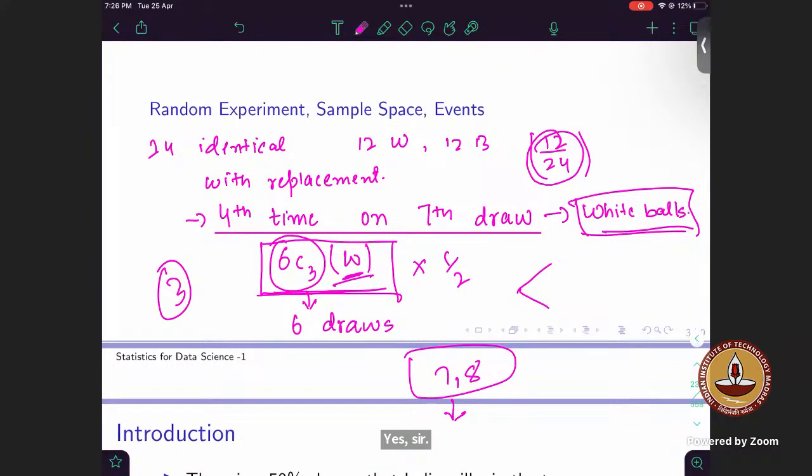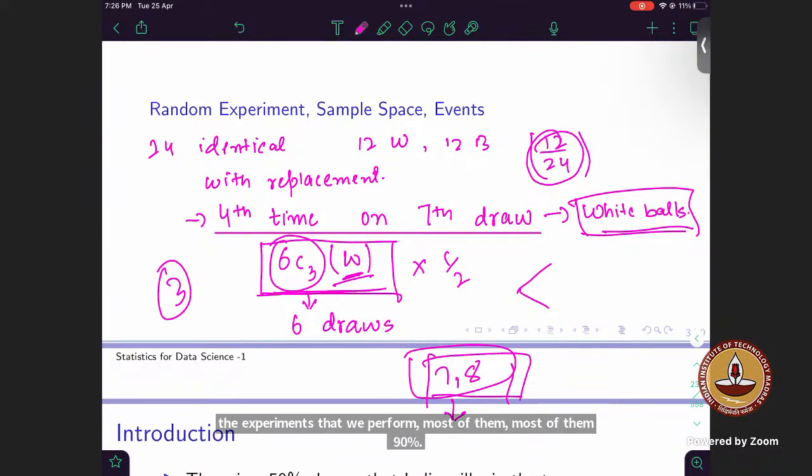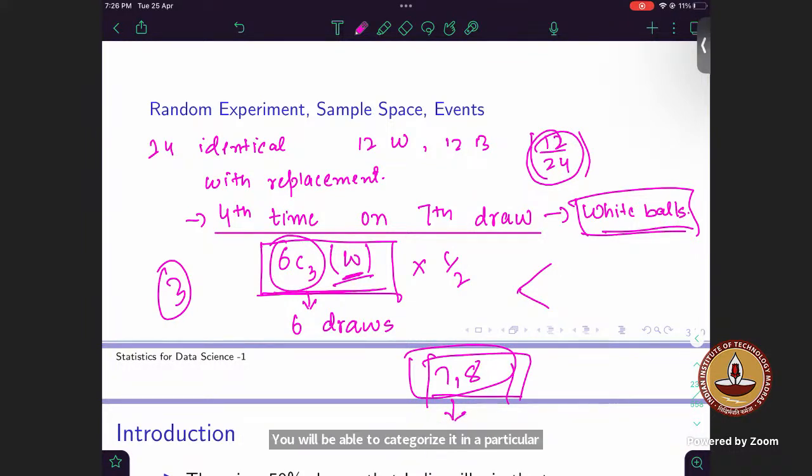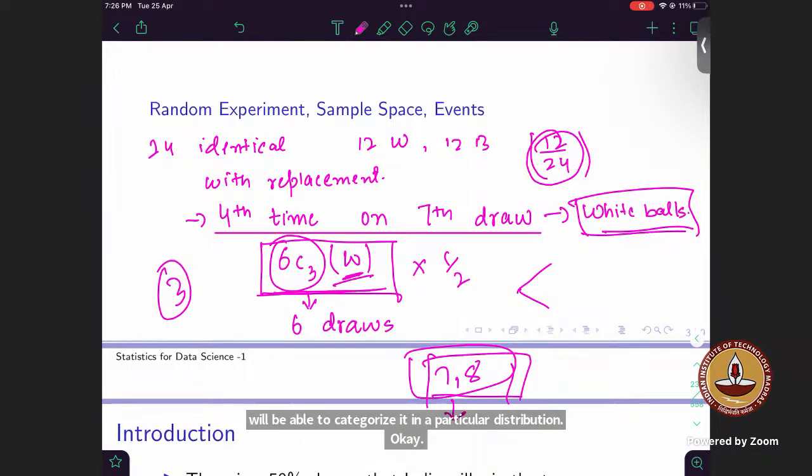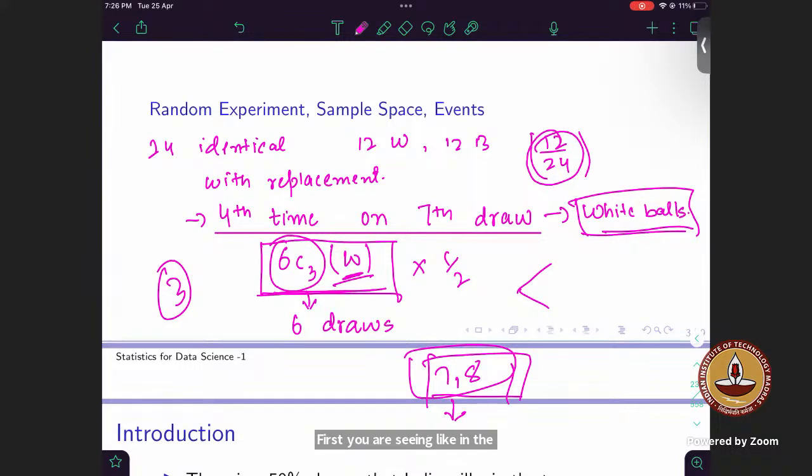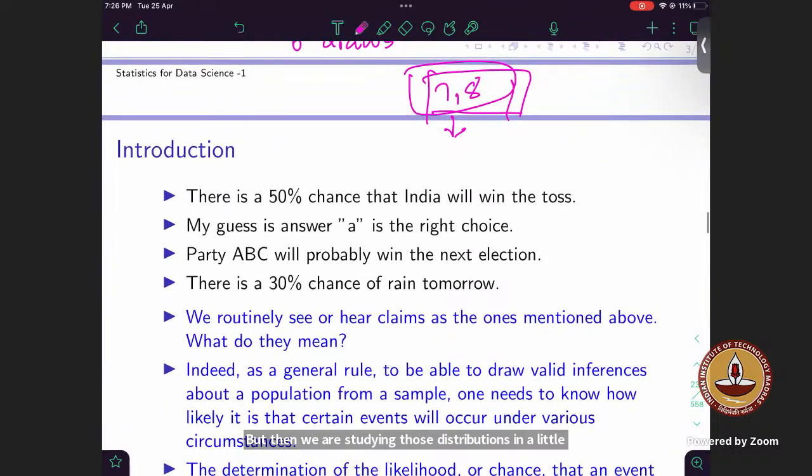All the experiments we perform, most of them, 90%, you will be able to categorize in a particular distribution. In the first weeks we are approaching them with a basic approach, and we are not considering those distributions much, but then we study those distributions in a little detail. So whichever way you feel comfortable, go with that.